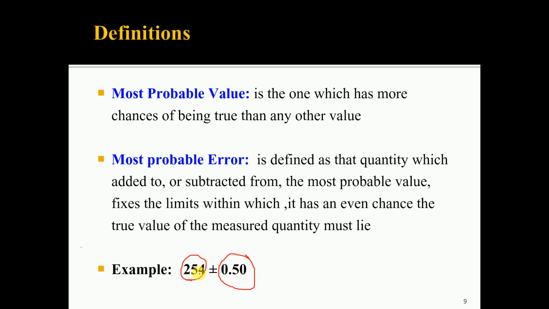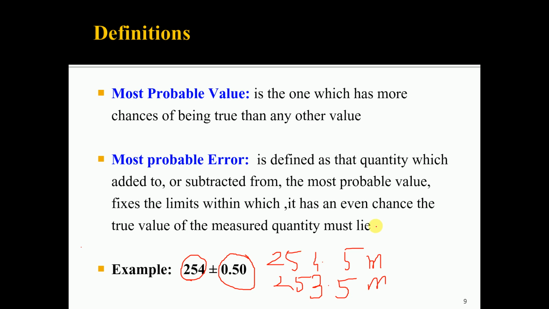So the most probable value of the quantity will be 254.5 meter, or it may be 253.5 meter. The value of the quantity will lie between these two only.